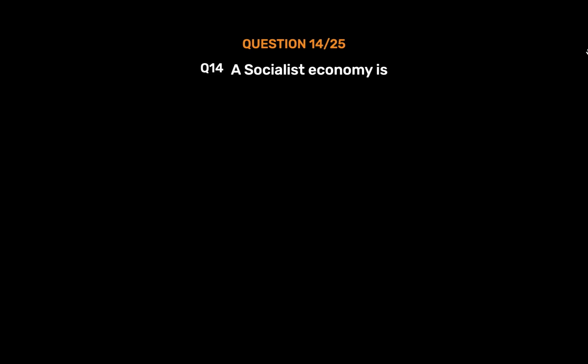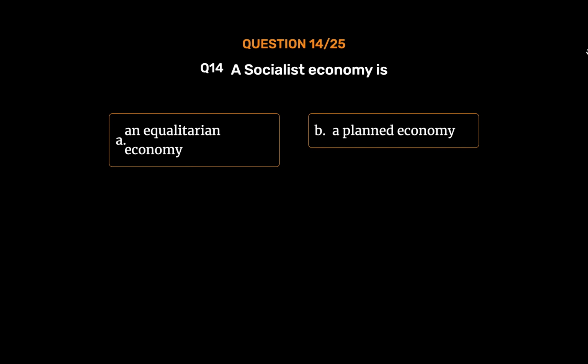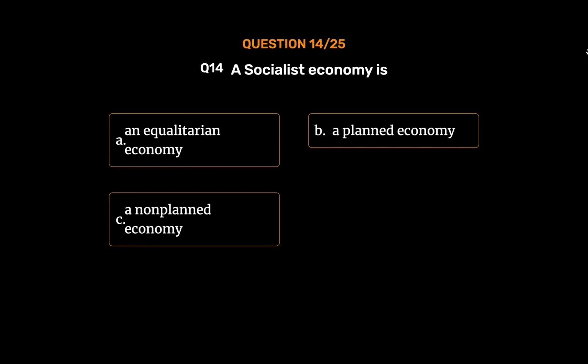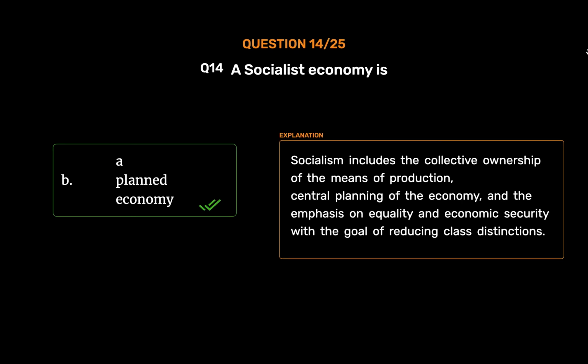Question number 14. A socialist economy is Option A, an egalitarian economy. Option B, a planned economy. Option C, a non-planned economy. Option D, a democratic economy. The correct answer is option B, a planned economy. Socialism includes the collective ownership of the means of production, central planning of the economy, and the emphasis on equality and economic security with the goal of reducing class distinctions.